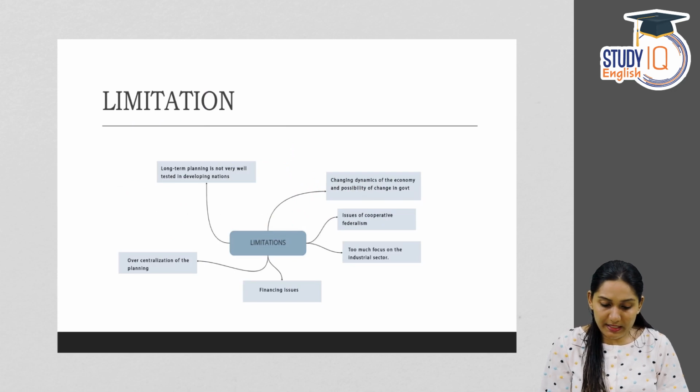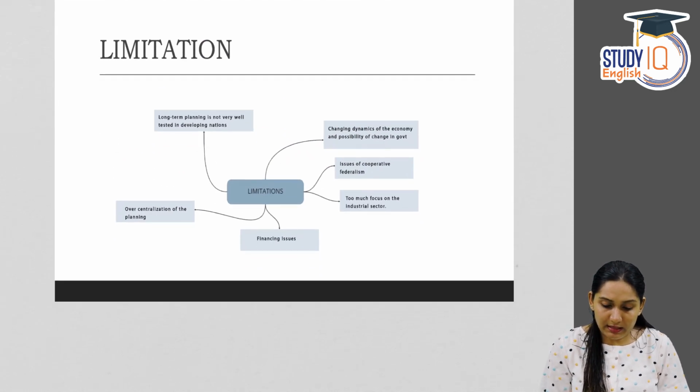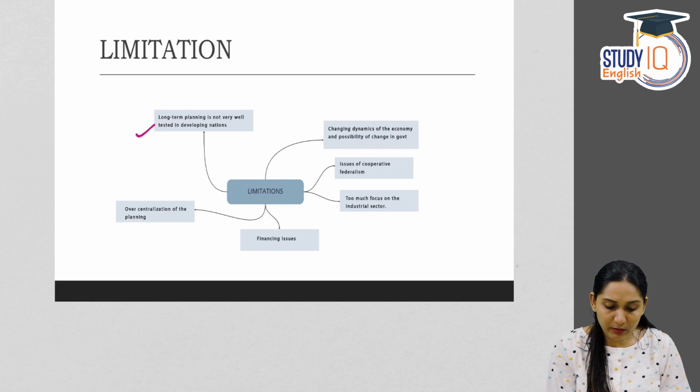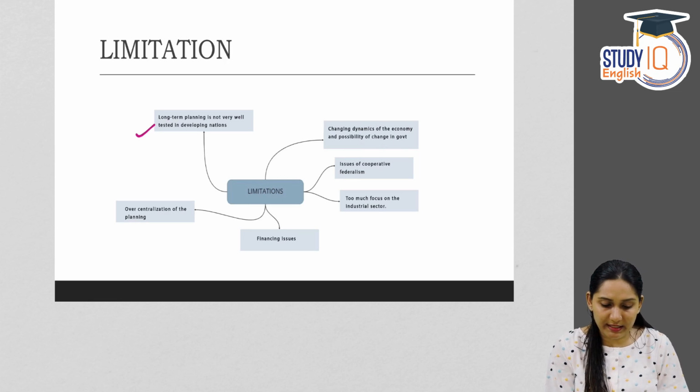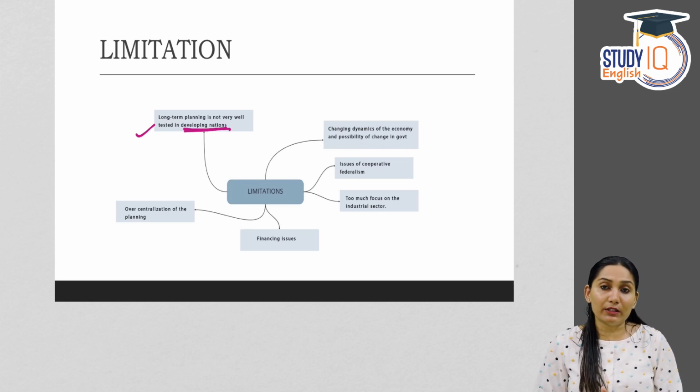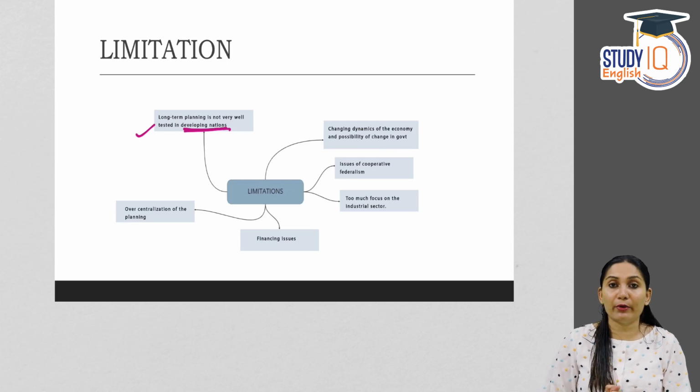Now we are coming to the limitations of PM Gati Shakti. What are the limitations? First one is long-term planning is not very well tested in developing nations. It's a very long-term plan. PM Gati Shakti is a very long-term plan.